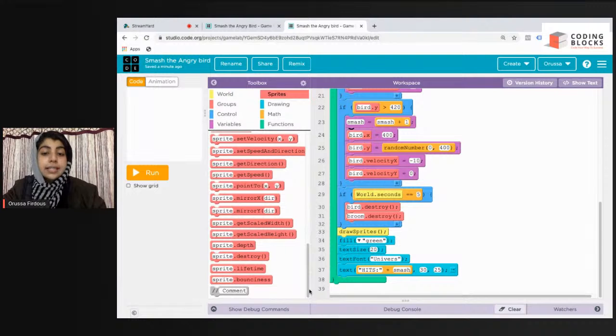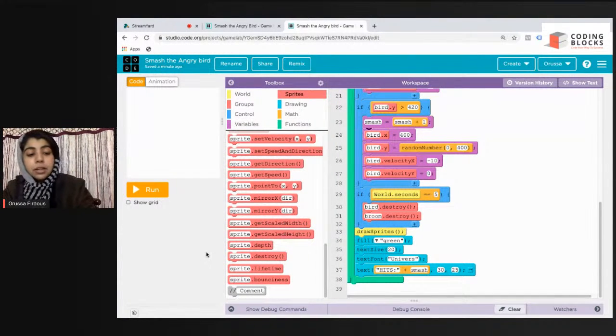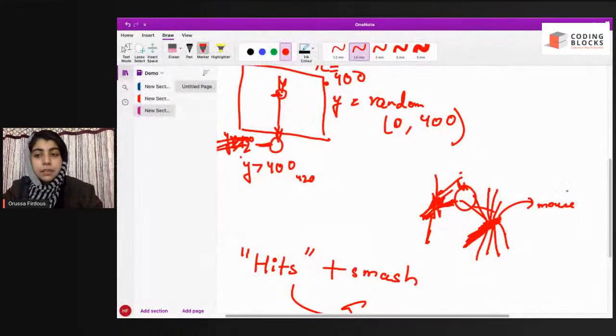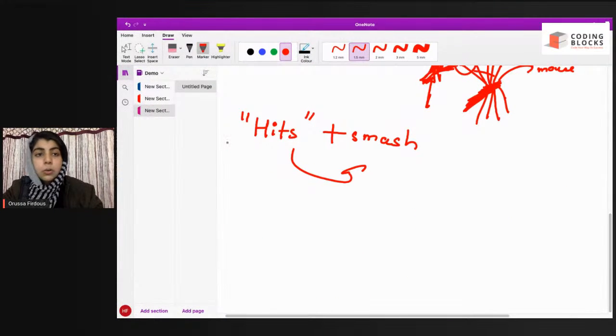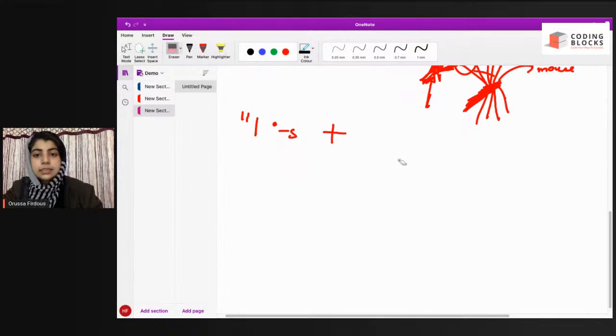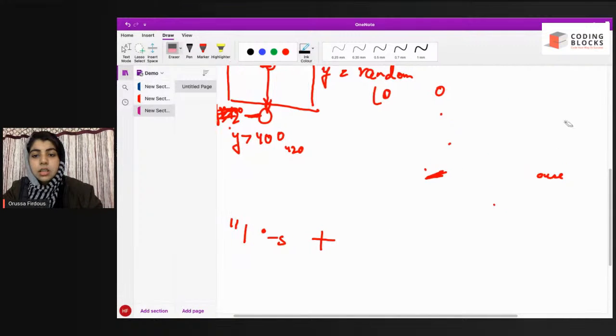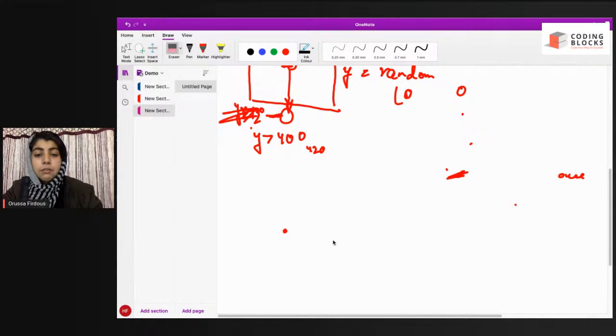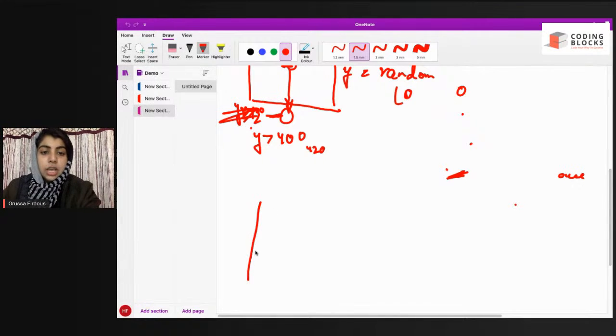Okay, so yes, we have destroyed the two blocks, and then what we'll do, see, I'm gonna tell you the logic first, and then we'll code that out. Okay, so let us say this is our, first I'll erase these things. Let me erase this stuff. And now moving on to our final logic. Okay, this is our play area.